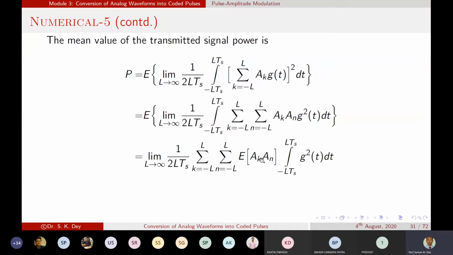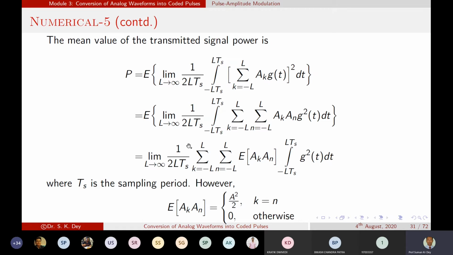Basically the value we get for this term will be a squared by 2 when k and n are equal, both are the same, otherwise we get 0. Okay, so that is the condition. So these terms give us a value equal to a squared by 2 when k equals n, otherwise we get 0.